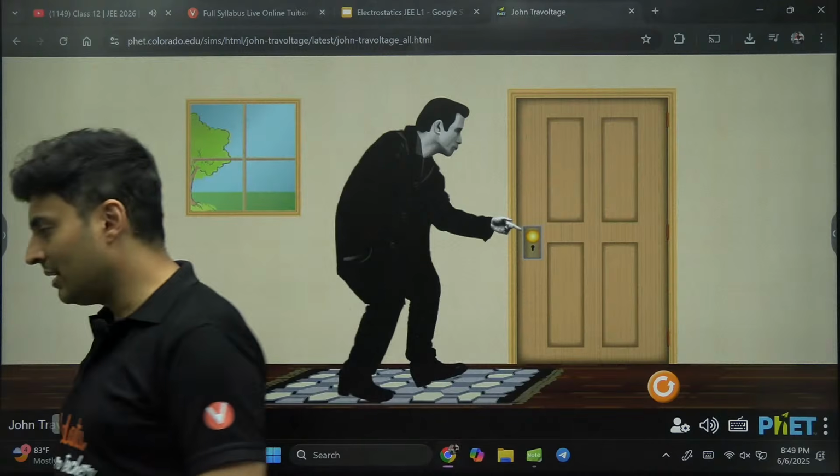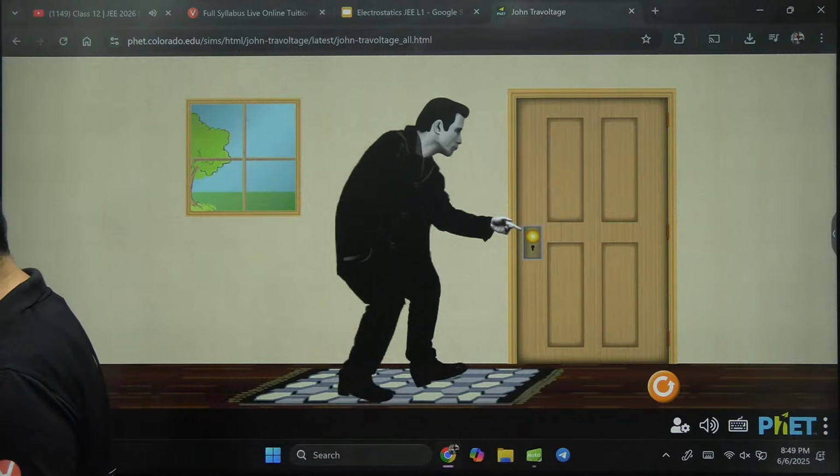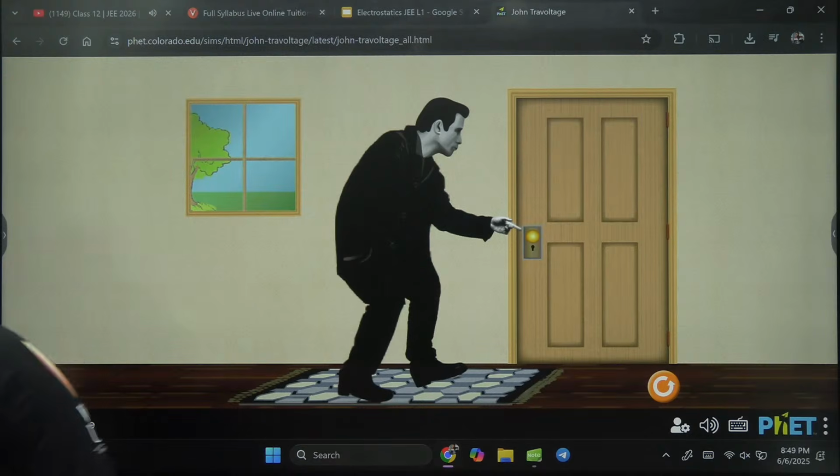This is called conduction. Everyone with me? Understood? Yes. Hi Divya, welcome aboard.